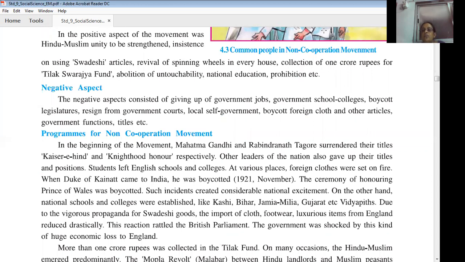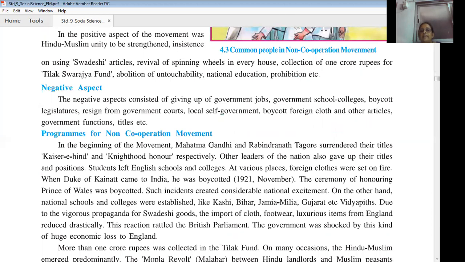Other leaders also surrendered or gave back their titles and positions. Students left English schools and colleges. Those who were studying in English medium schools and colleges left them. At various places, foreign clothes were set on fire. In many places, they burned foreign clothes.